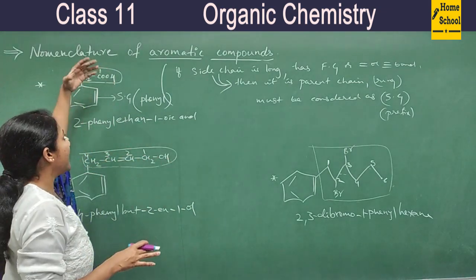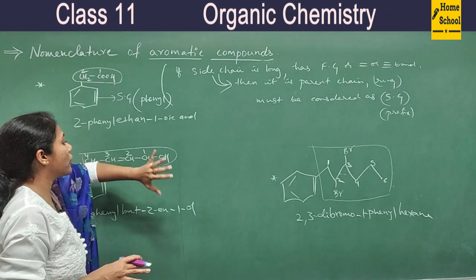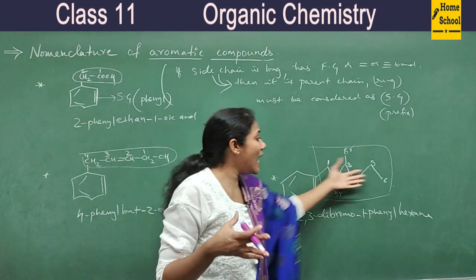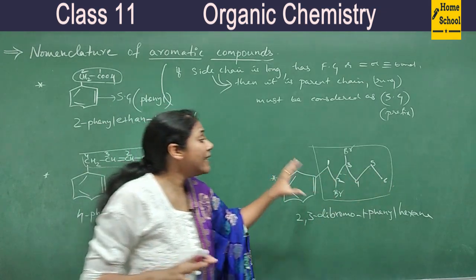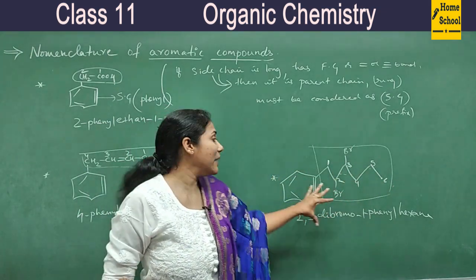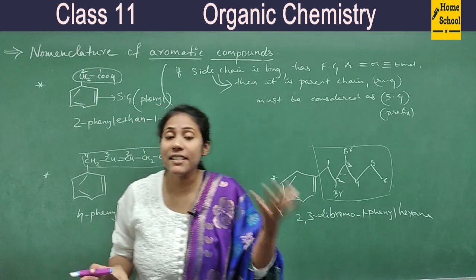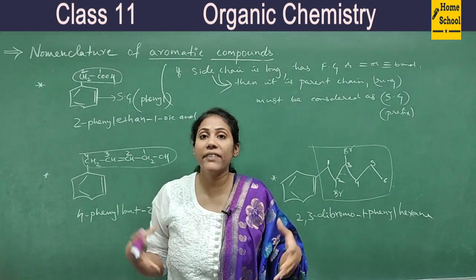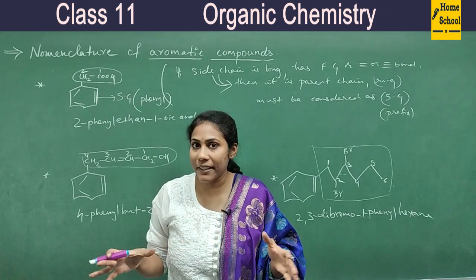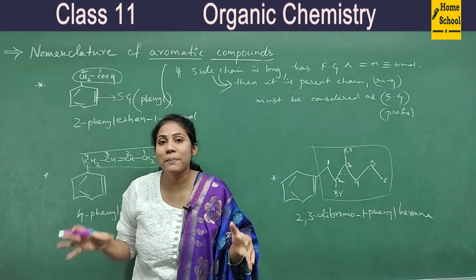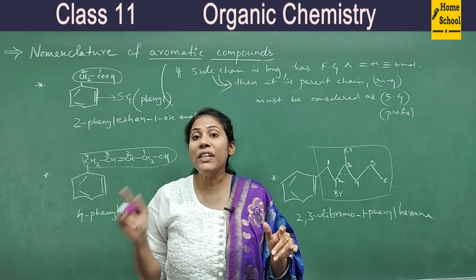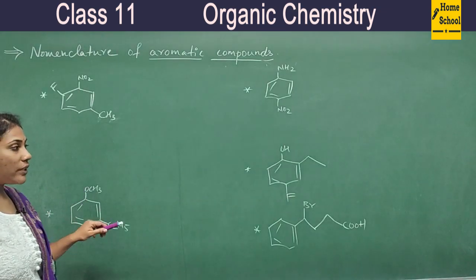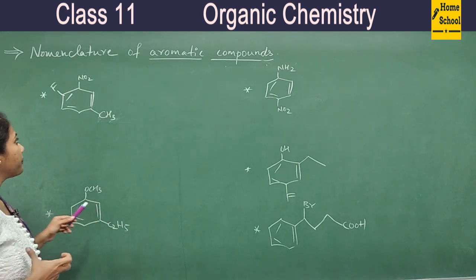Okay, so if the side chain is having a functional group, or if it has unsaturation, or if it is some branched hydrocarbon chain, then that is your parent chain, and benzene is considered as a branch or substituent group. So that way you have to name. Is that clear? So hope the concept has become very much clear. Now we will work with a few more examples. See guys, these are a few more examples. We will try to name them.